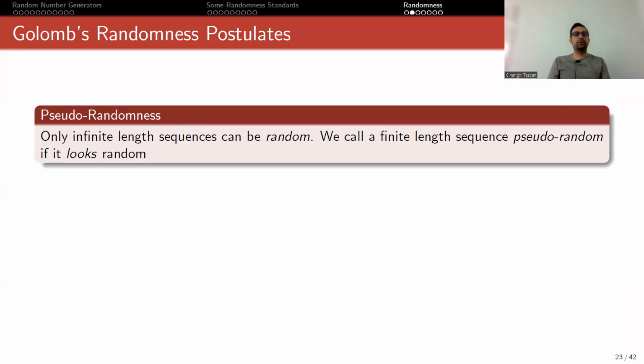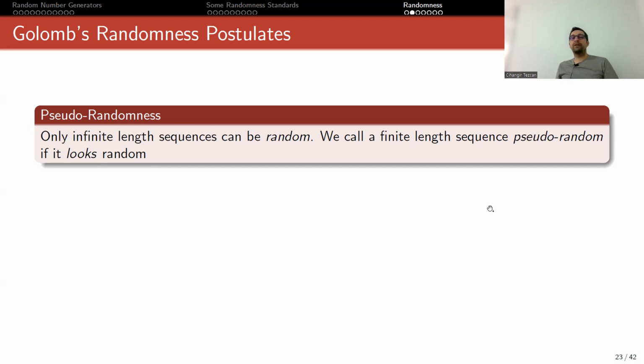So let's talk about pseudo-randomness. Only infinite length sequences can be random, okay? Because when we talk about random, this is what we define. If you flip a coin 100 times, we would expect 50 tails and 50 heads, right? But this generally doesn't happen. This is the expected value, but in practice maybe you will see 55 heads and 45 tails and so on. But if you flip it infinitely many times, half of them will be heads. This is actually the limit version of the definition of probability.